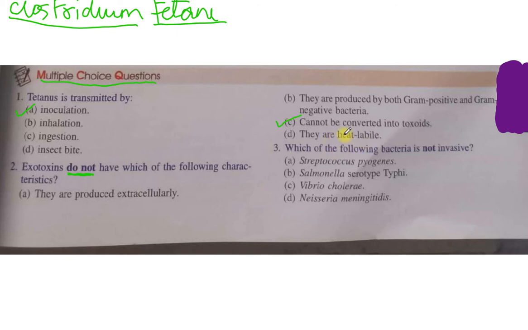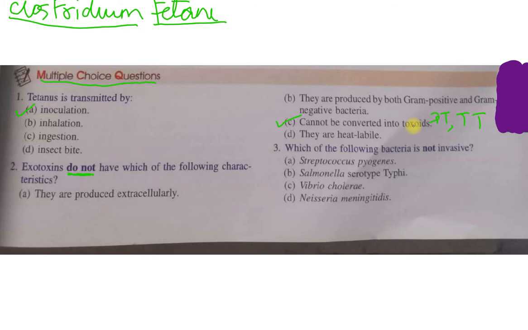So the only statement which is incorrect is that they cannot be converted into toxoids. Actually, exotoxins can be converted into toxoids by the heat treatment or by the chemical treatment. An important example of the toxoids are the diphtheria toxoid and the tetanus toxoids, which are used as the vaccines.